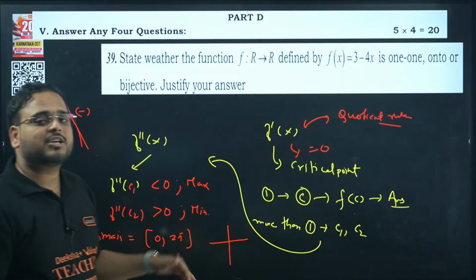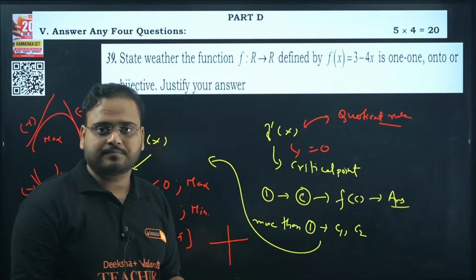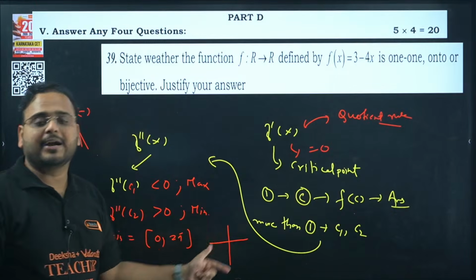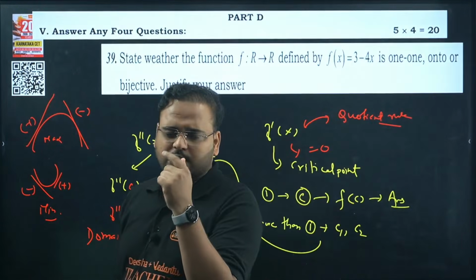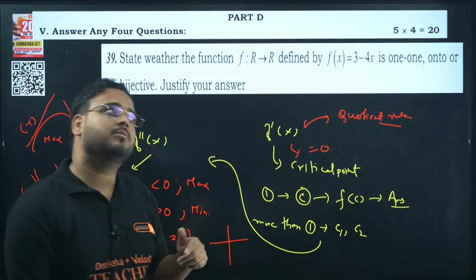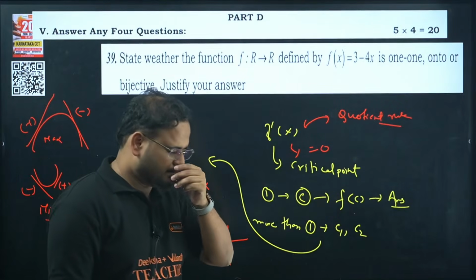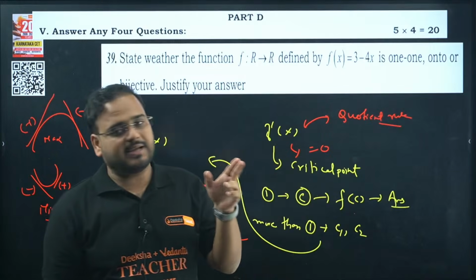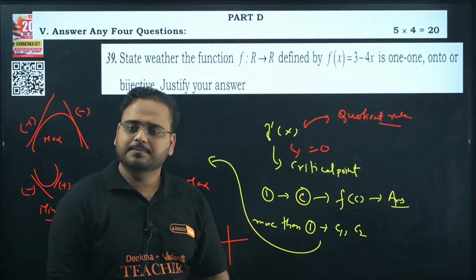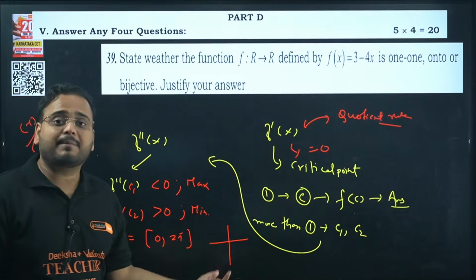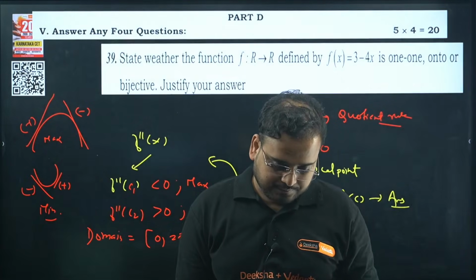If cos is 0, at what points? Cos is 0 at pi by 2, at 3 pi by 2, and so on. Getting my point? If cos is 1 by 2, the first point is pi by 3, and the other is minus pi by 3, that is 2 pi minus pi by 3, which becomes 6 pi minus pi over 3, that is 5 pi by 3. So if it is 1 by 2, then 5 pi by 3. If it is minus 1 by 2, then this is different. Are you getting my point?